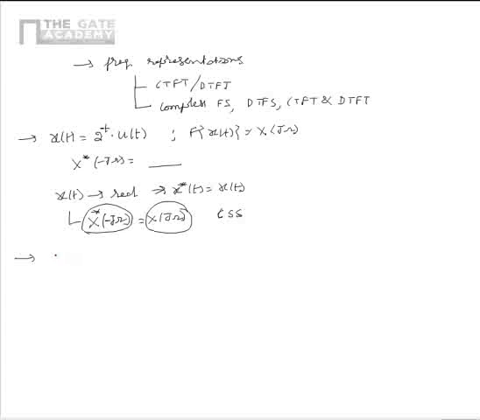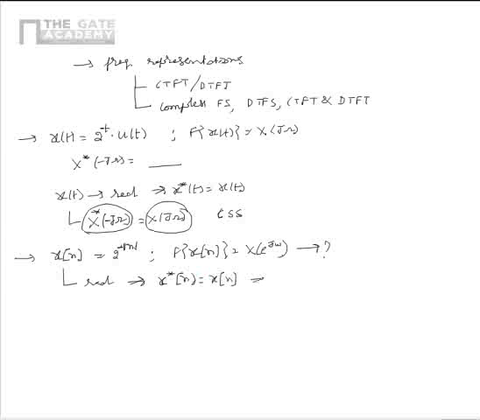Now let us consider another problem in which there is a discrete time signal x of n, which is given as x of n is equal to 2^(-mod n), and it is given that Fourier transform of x of n is equal to x of e power j omega. Now we have to comment on x of e power j omega. We see that the given signal x of n is real. That implies x star of n is equal to x of n.